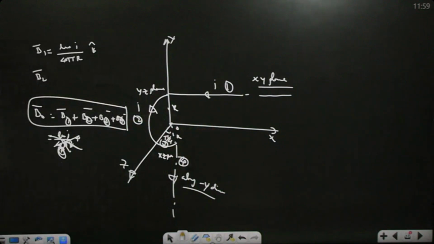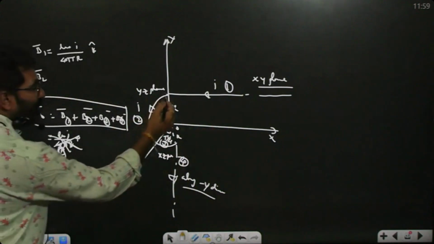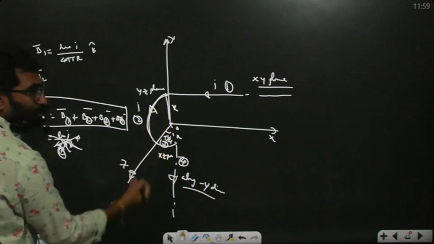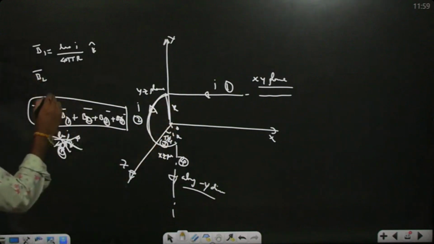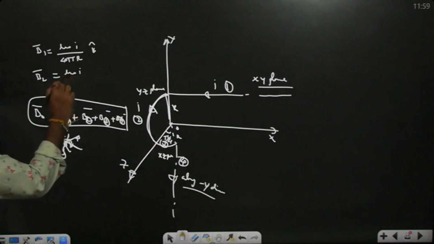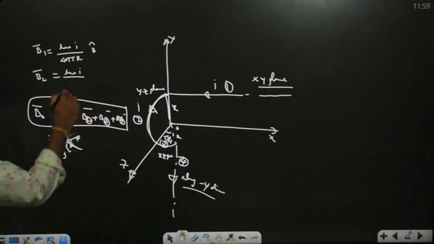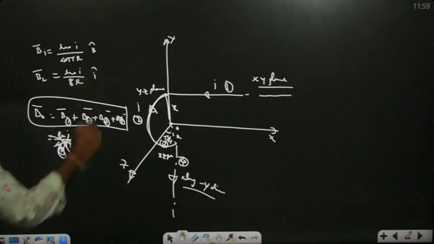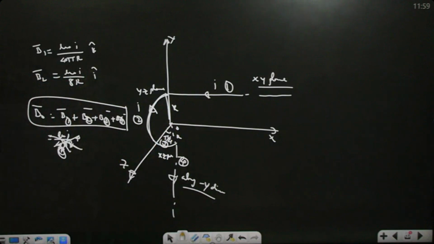μ0I by, but this is what? Quarter circle, a π/2 angle circle. So μ0I by 8R, I cap. μ0I/4πR into theta. I told you the formula.